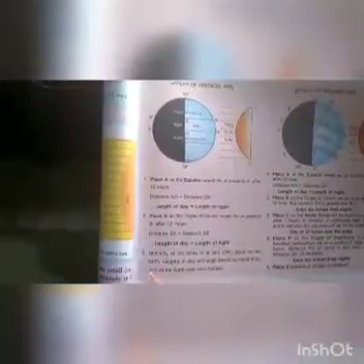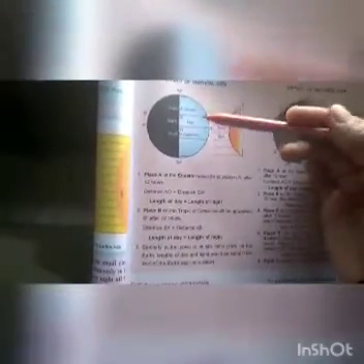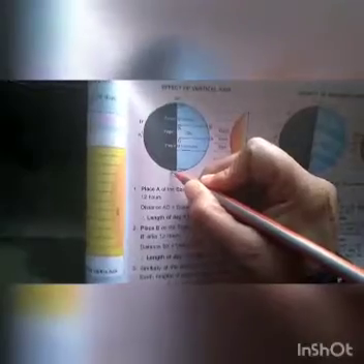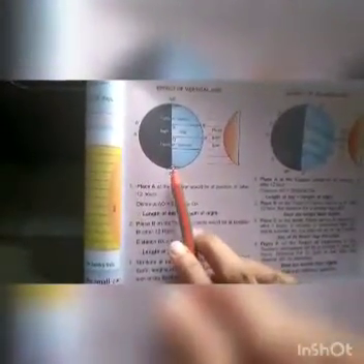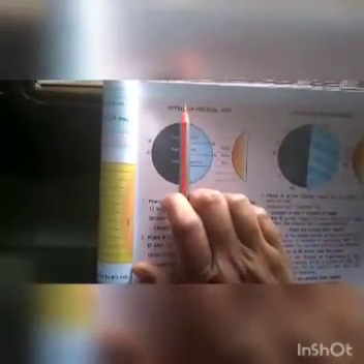Now see the next one. Similarly, at the poles or at any place on the Earth, the length of day and night would be equal if the axis of the Earth was not inclined. So see this North Pole and South Pole. The lengths of day and night would be equal if the position of the axis was vertical.